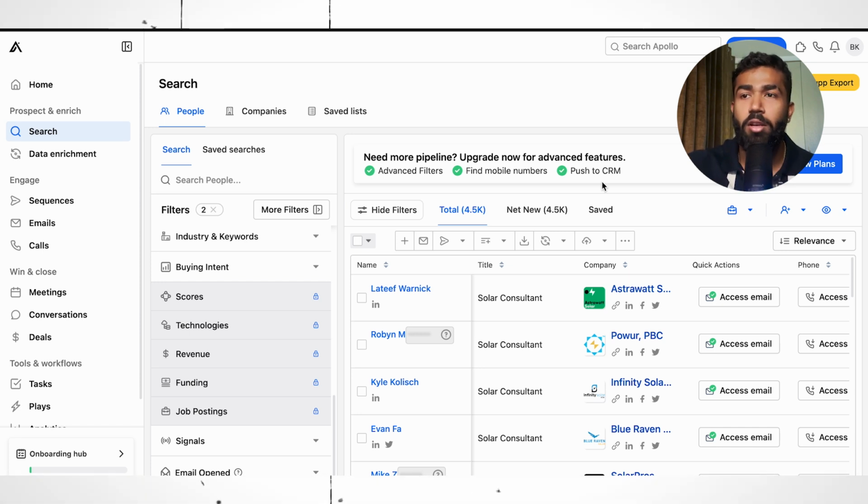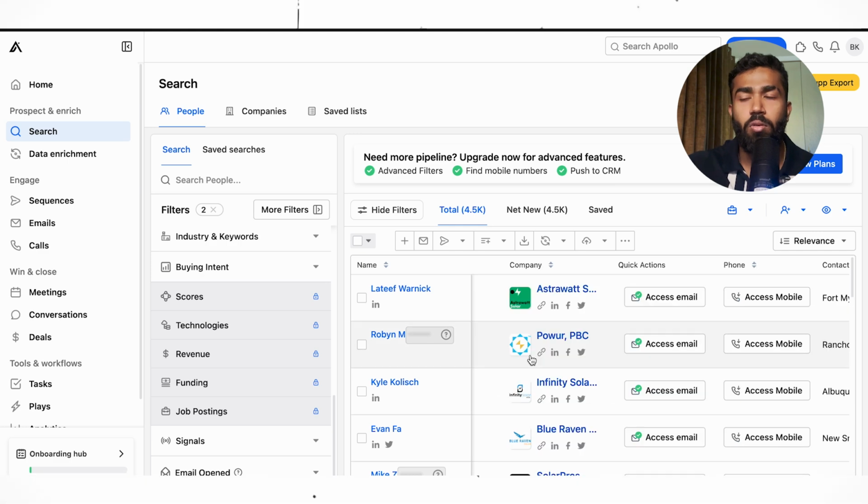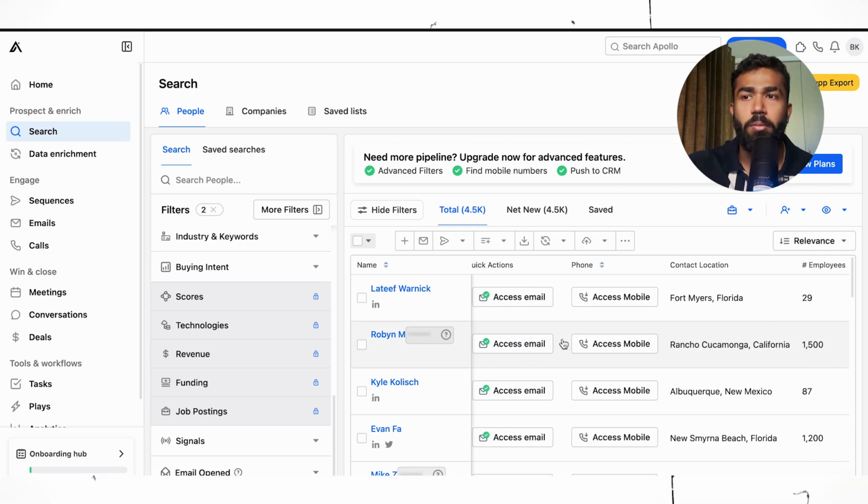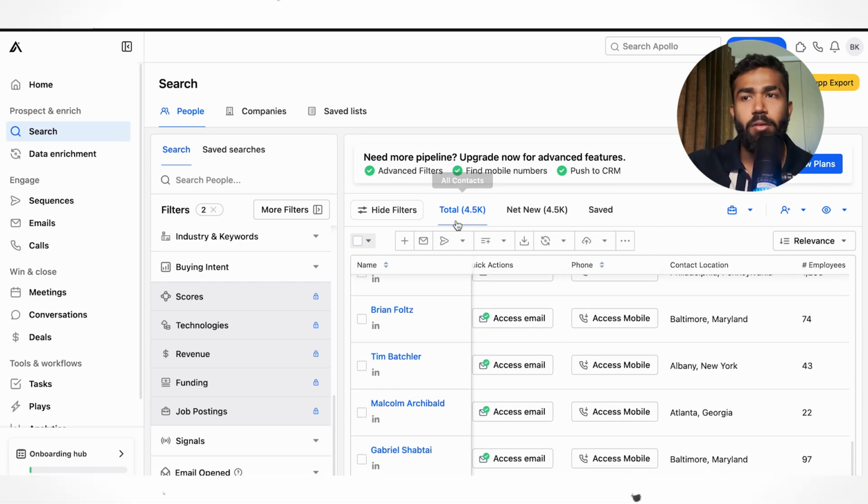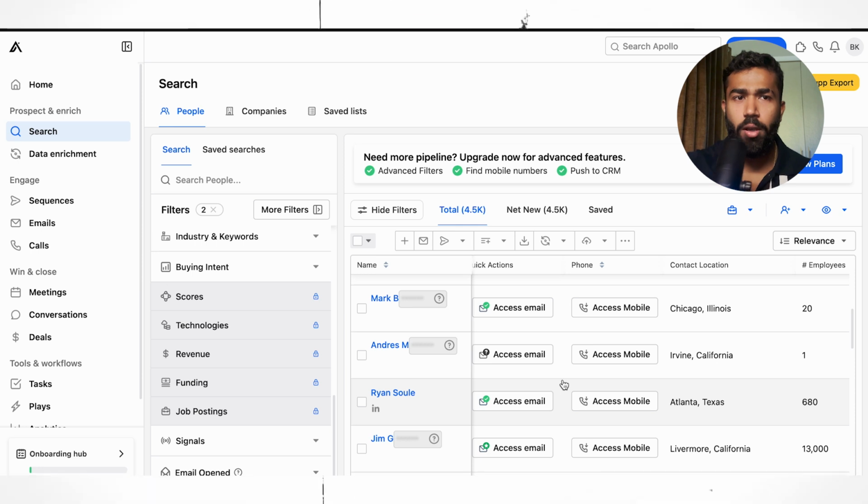Once you do that, after that you have to verify all the emails. Once you go through the verification process of these emails, I would say this number of 4,500 prospects can go down to maybe 2,000, 3,000, because the emails that Apollo has, sometimes most of these emails are not up to the point, I would say. So that's why you gotta take these leads through a verification process. That's just going to improve your email campaign.